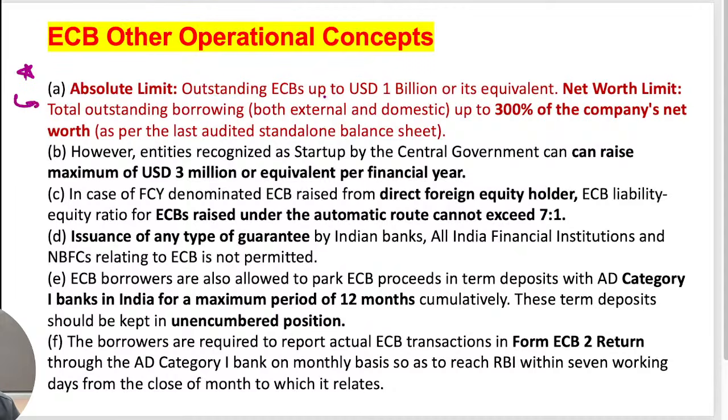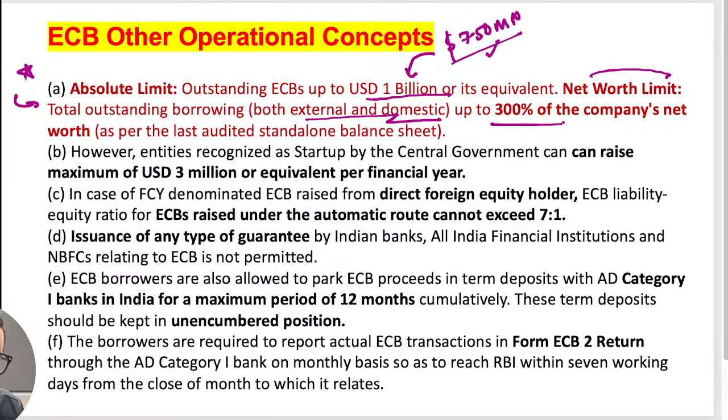The limit earlier was 750 million per financial year. For normal companies, it was 750 million dollars or equivalent per financial year. But RBI and the government have increased this to 1 billion US dollars or its equivalent. Another condition is the net worth limit: total outstanding borrowing, both internal and external, domestic, up to 300% of the company's net worth, as per the last audited balance sheet. So this is the new thing which we added here, right?